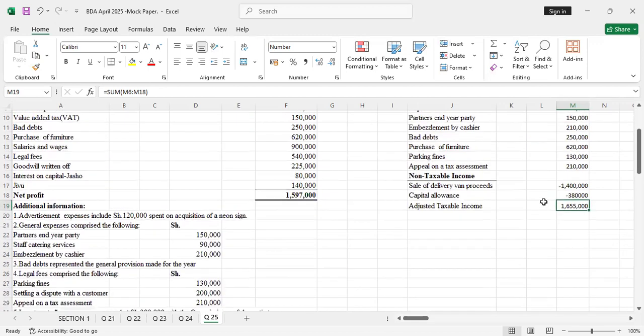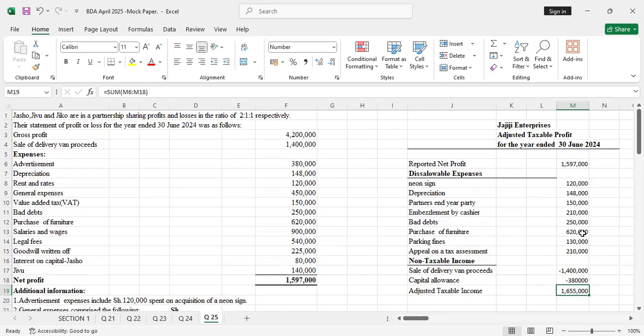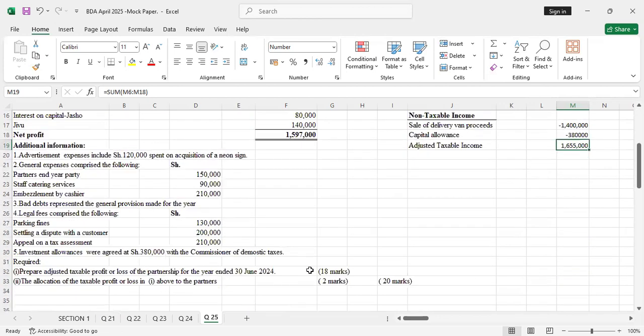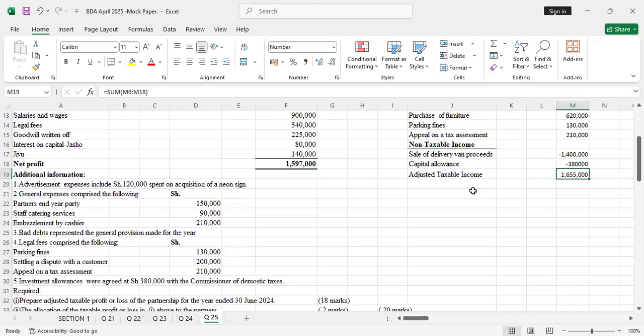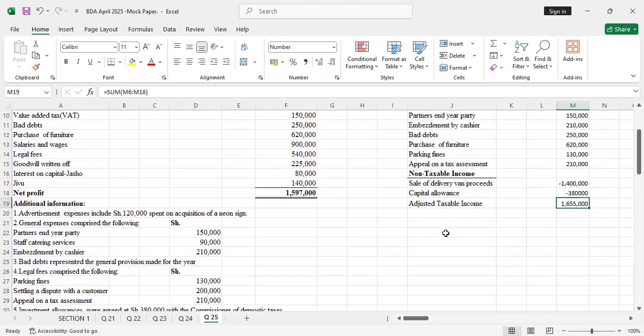Here, any 9 entries correct, you get your full mark. So always go for such questions. The same questions are there on financial reporting, so don't avoid such questions, because you will get your 18 marks. You don't have to get the adjusted taxable income correctly.